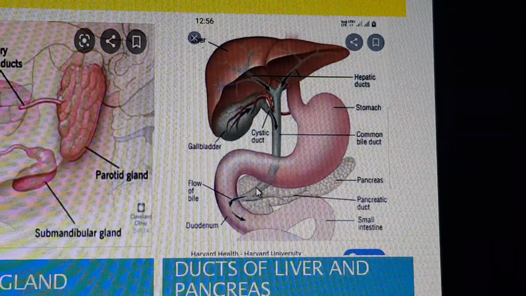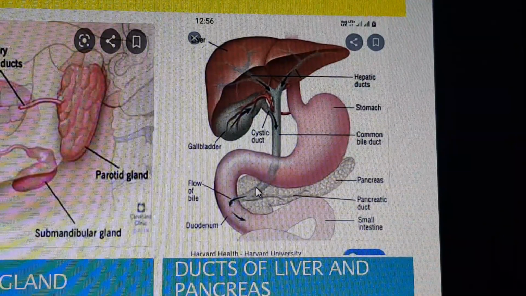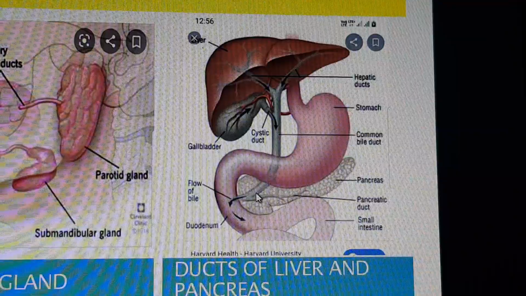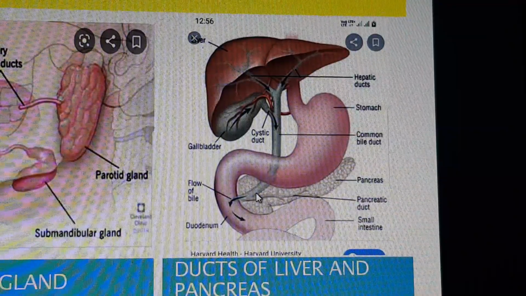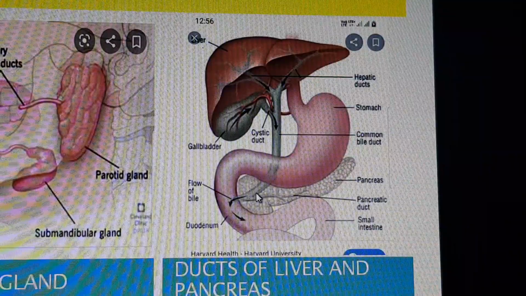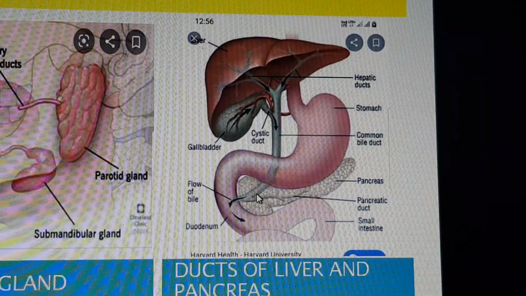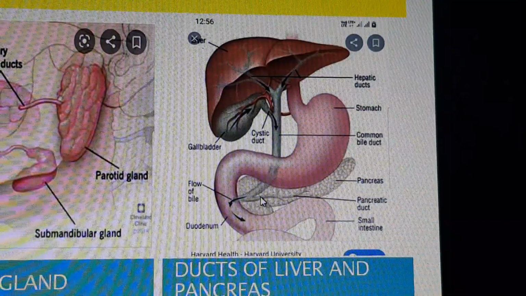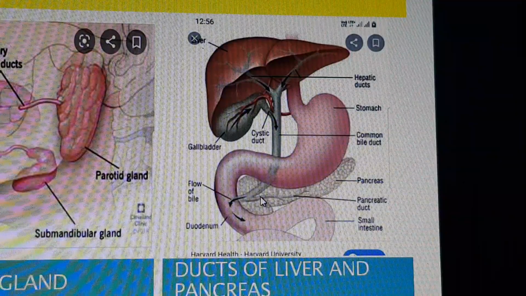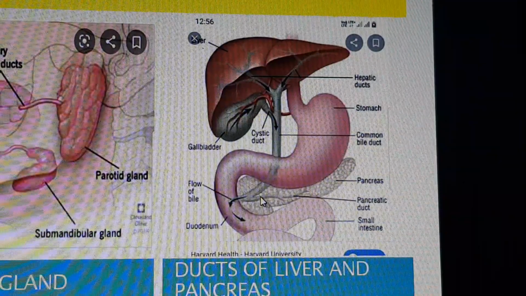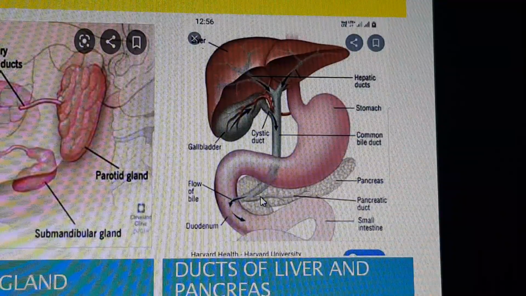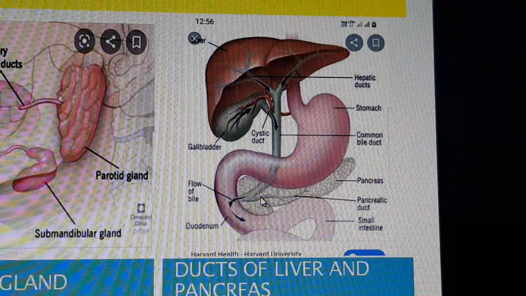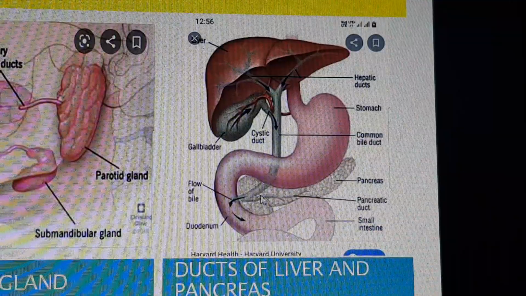You will ask the doubt, madam, why are you saying it is a heterocrine gland? Why is the pancreas heterocrine, and not exocrine or endocrine? The pancreas is heterocrine because it secretes both types of chemicals, hormone as well as enzyme. As an exocrine part, it secretes pancreatic juice which helps in digestion. As an endocrine gland, it secretes the hormone insulin. That's why it is known as heterocrine. Hetero means different, the gland which can do two different functions.